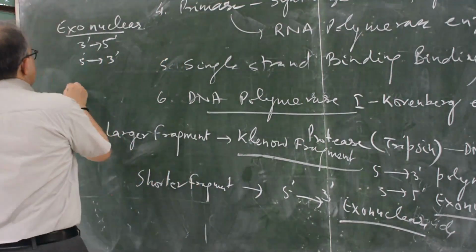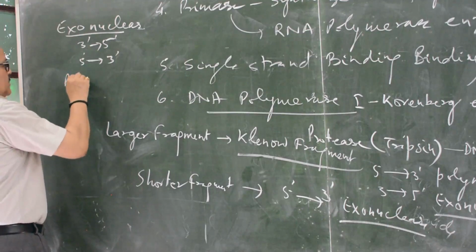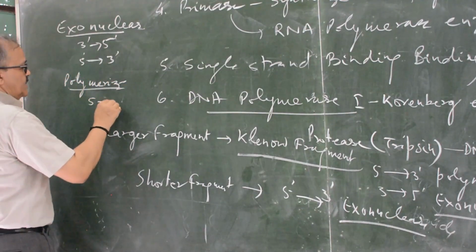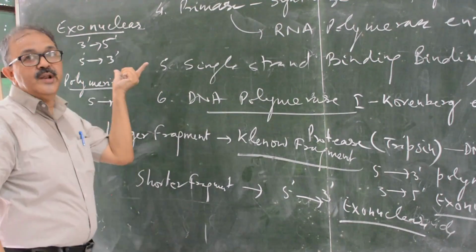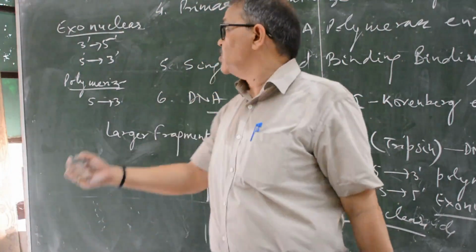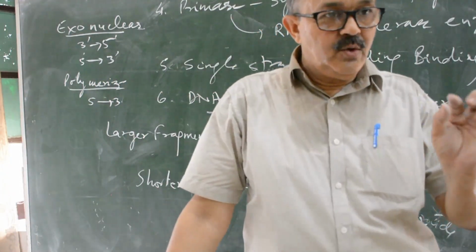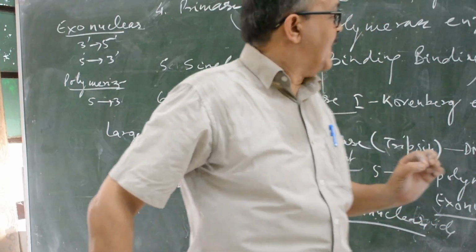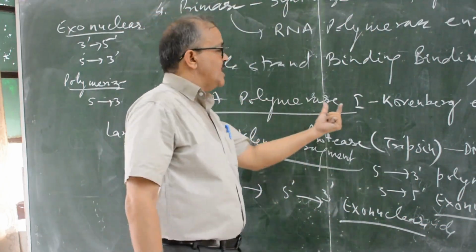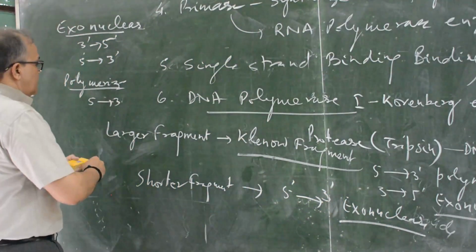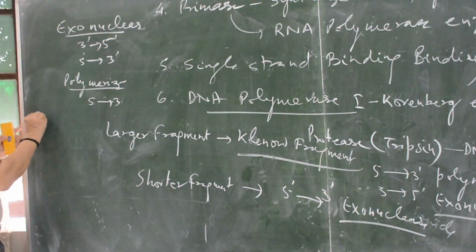One polymerizes 5 to 3, but the 5 to 3 exonuclease is the unique system. You should remember that DNA polymerase I is used for nick translation.